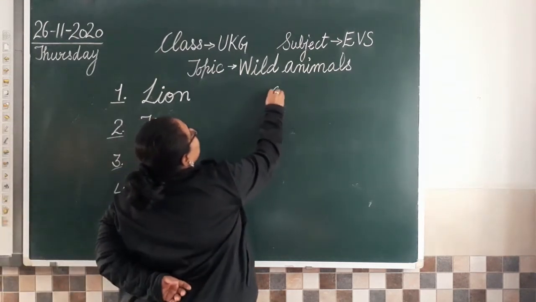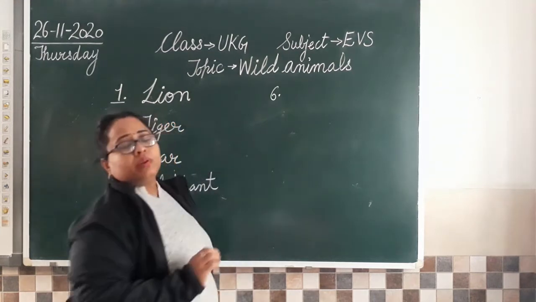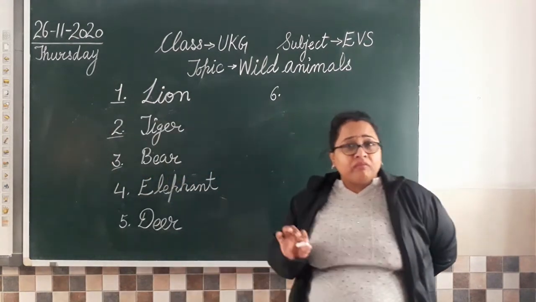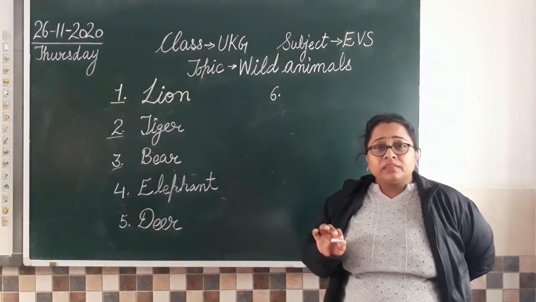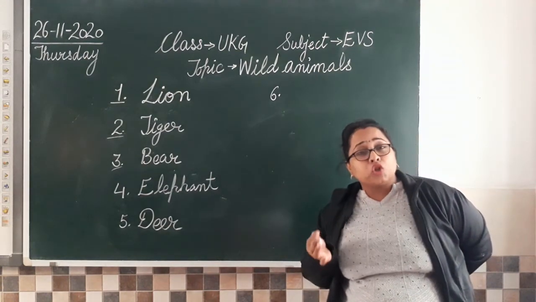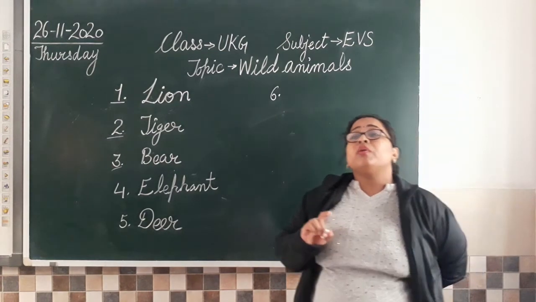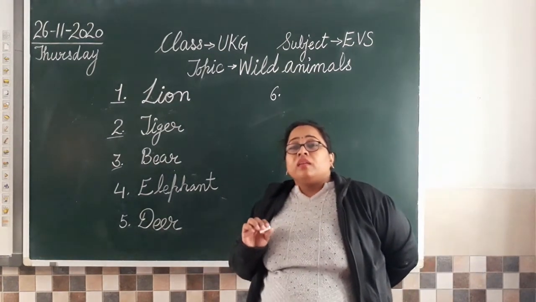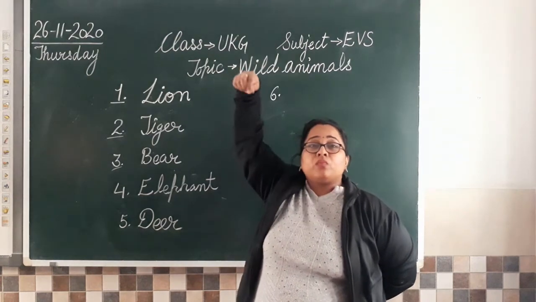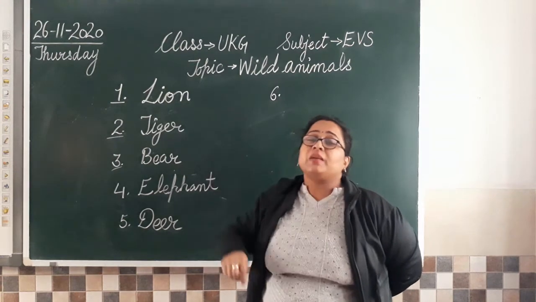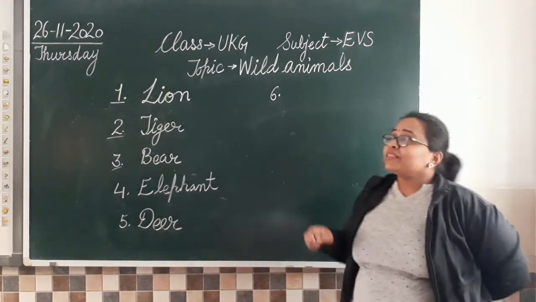Okay, now next animal. Can anyone tell me one more animal who lives in the jungle? A very intelligent, clever, cunning animal. Okay, and it looks like a dog, but it's very clever and very cunning. And if you remember, we have a story where the grapes were hanging and this animal wants to eat, but वो उससे पहुंच ही नहीं पा रहा था. So who's that?